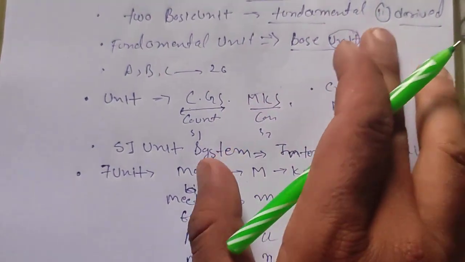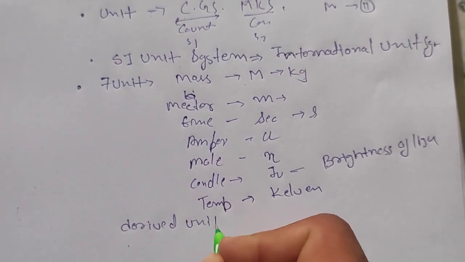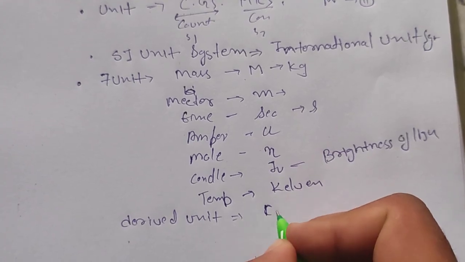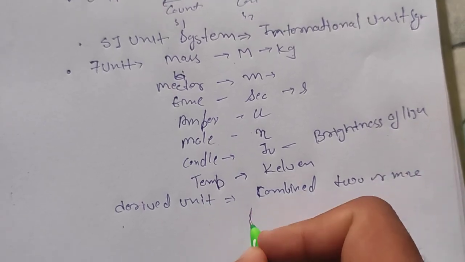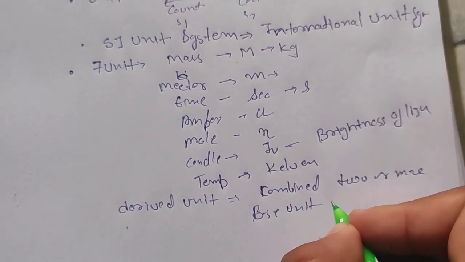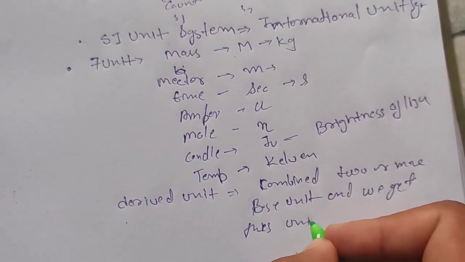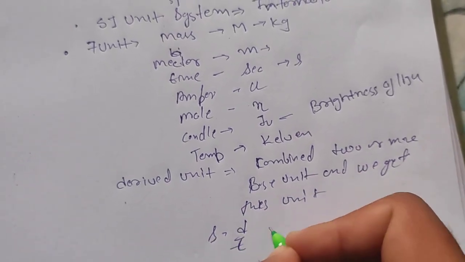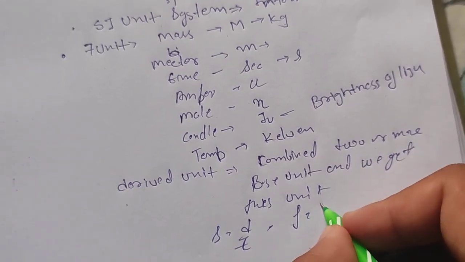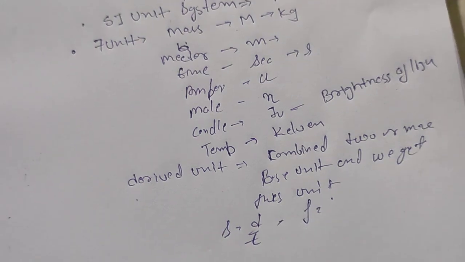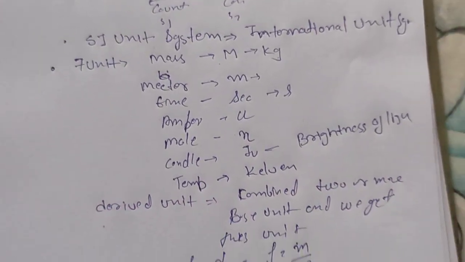And the derived unit, I explain again, is a combination of two or more fundamental base units, and we get these units: speed, which is distance upon time, force, and density, which is rho, mass upon volume, that is kilogram per meter cube. These are some facts. I hope you understand.